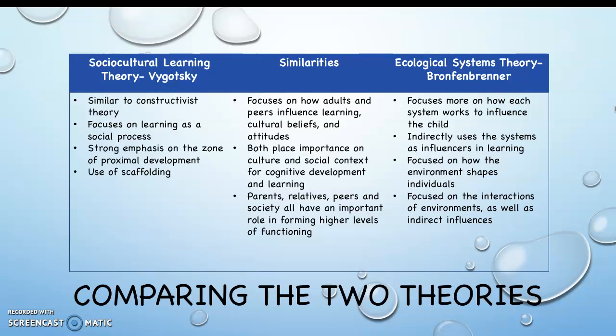Some differences include that the socio-cultural learning theory focuses on learning as a social process, whereas the ecological systems theory focuses more on how each system works to influence the child. Vygotsky places a strong emphasis on the zone of proximal development in the socio-cultural learning theory, and under the ecological systems theory, it's focused on how the environment shapes individuals and indirectly uses the system as influencers in learning. And lastly, Vygotsky uses scaffolding in the socio-cultural learning theory, and Bronfenbrenner focuses more on the interactions of environment as well as the indirect influences.